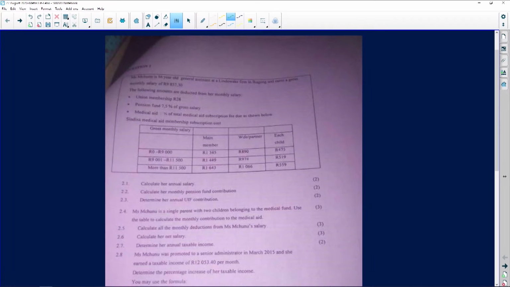So it says to us here, it's not very clear, but I'm going to try and make the most of it. So it says that Miss Nkunu is 56. Okay, and she's a general assistant at the Wake firm in Ikageng, and she earns a gross monthly salary. So already we know that we're talking about gross monthly salary over there. Please know what a gross monthly salary is. There's two types of things that you need to know in terms of salaries. You need to know what a gross salary is, and you need to know what a net salary is.